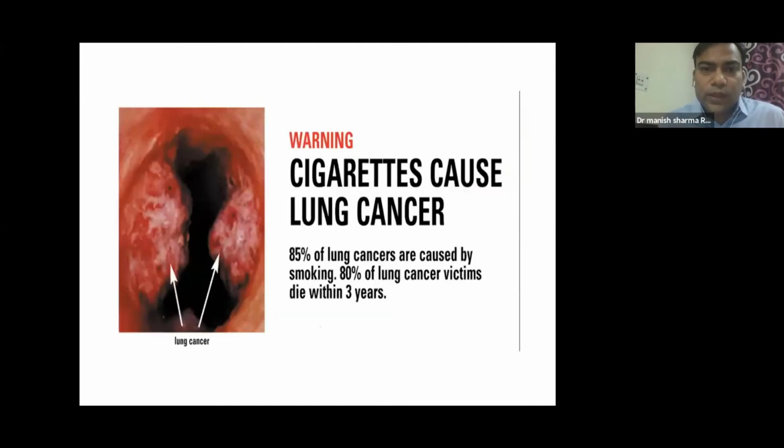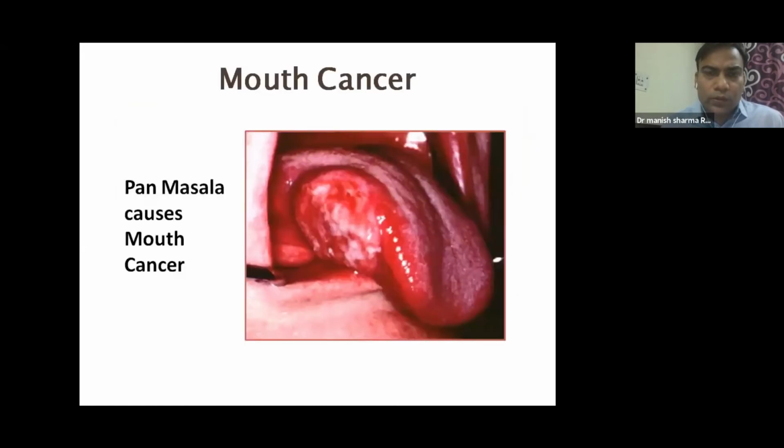Cigarette smoking, 85% of the lung cancer is associated with smoking. 80% of lung cancer victims don't see their third birthday, so they die within 3 years. This is true for those who have late stage cancer. This is not true for those who have early stage cancers.